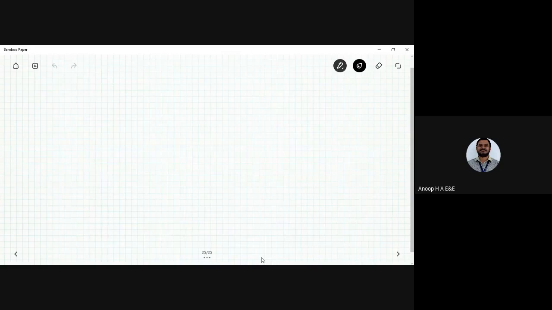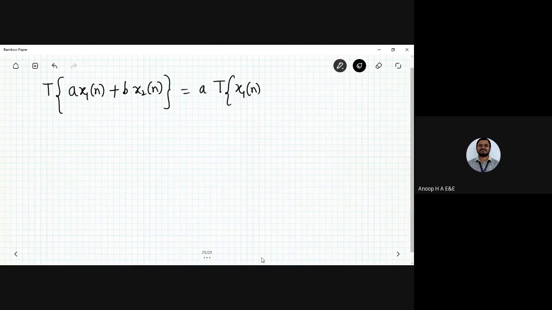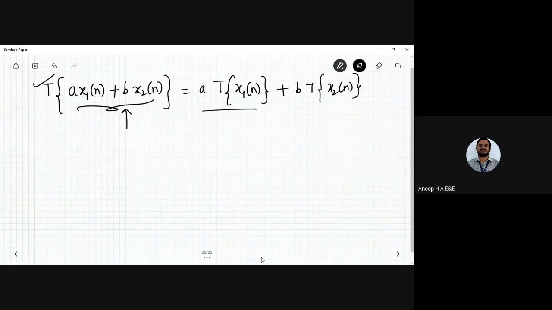To say it is a linear system, I need to have the weighted set of inputs, that is x1 of n and x2 of n. These are the weighted set of inputs applied to a particular signal through the T operator. Next, we have the signal represented like this. This is the sum of the weighted inputs.